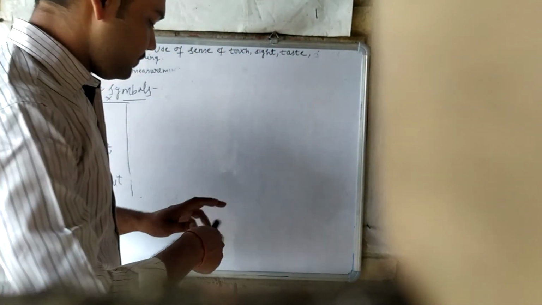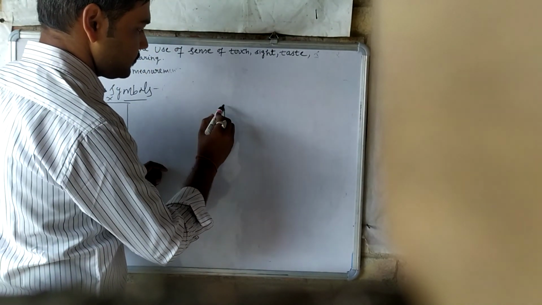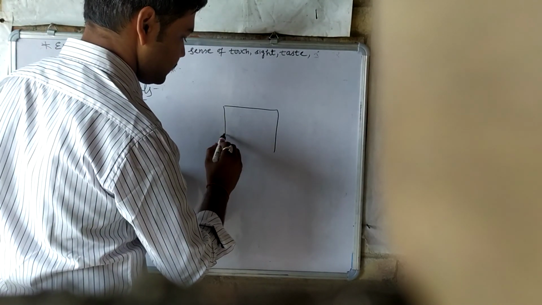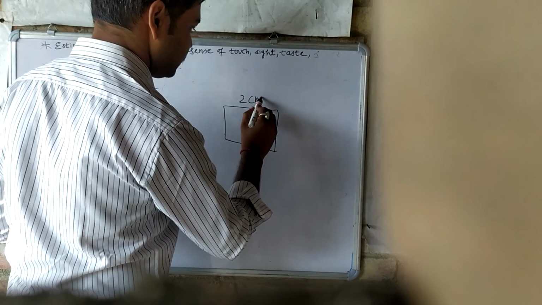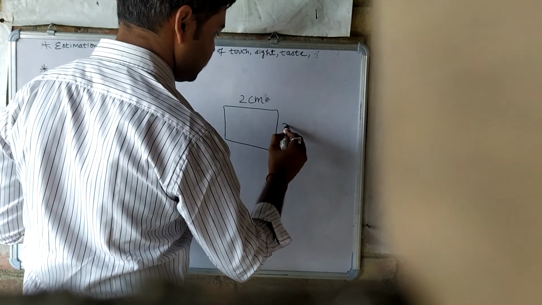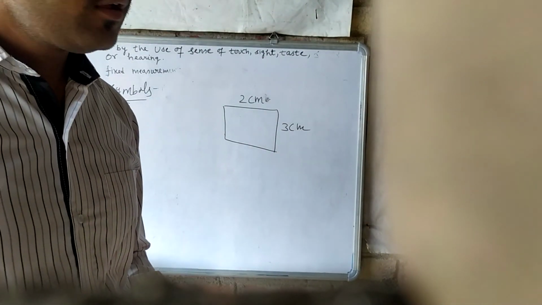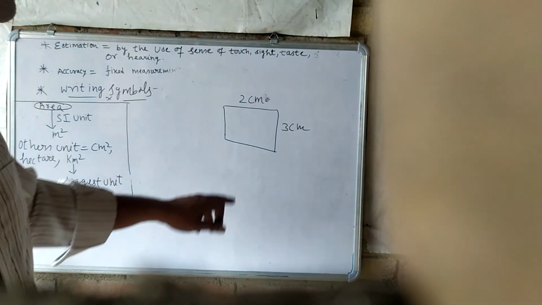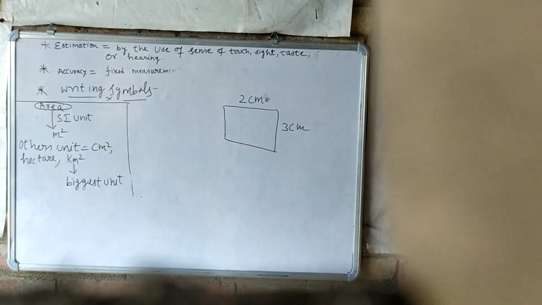For example, this is a rectangle. Understand? For example, a rectangle whose length is 2 cm and breadth is 3 cm.